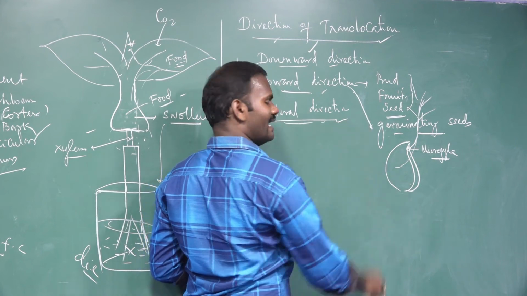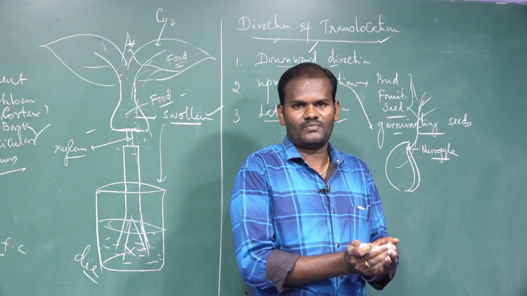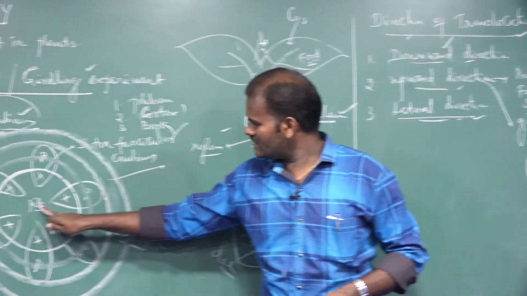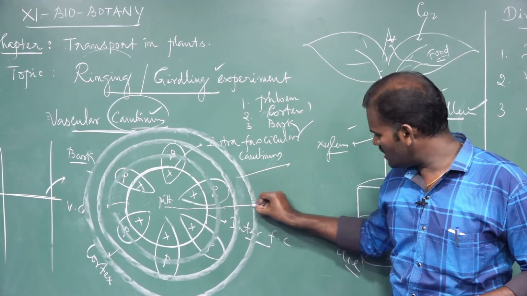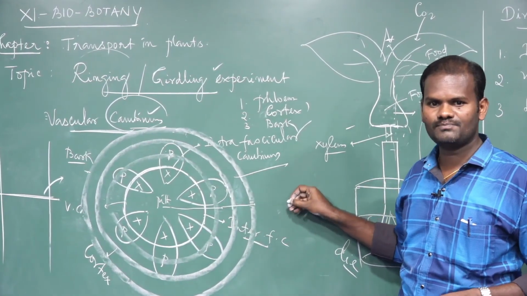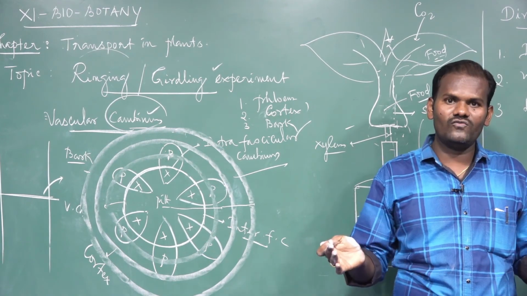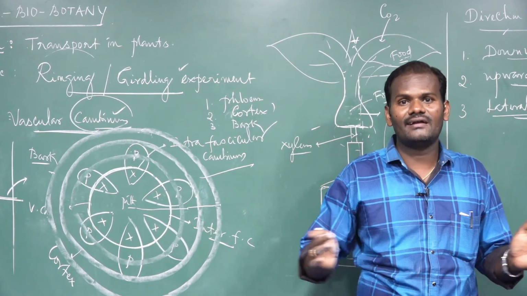Next, the lateral direction. From where to where? From the center part, the pith, to the cortex region, then from the cortex to the epidermis, then the bark. So the food translocation is from the center towards the periphery. These are called lateral directions.